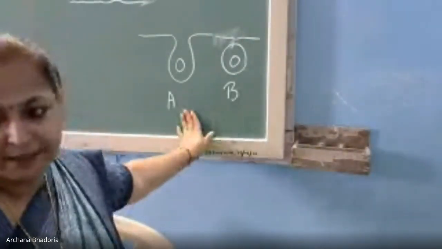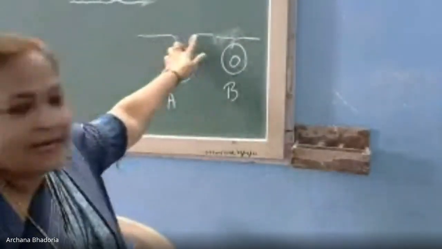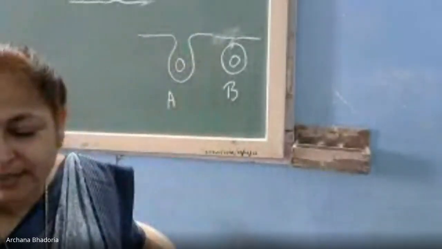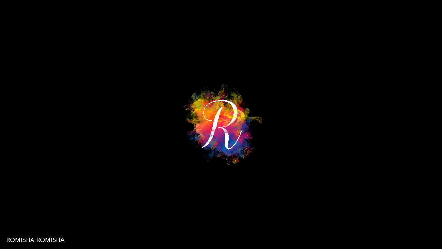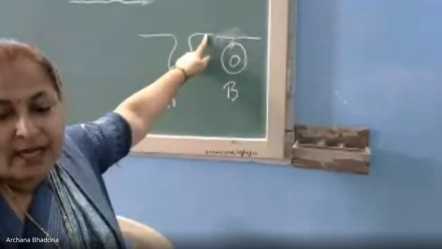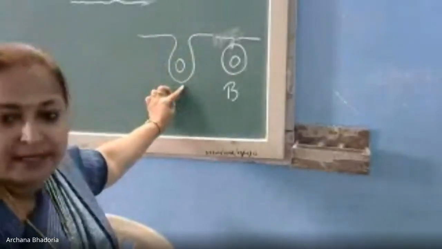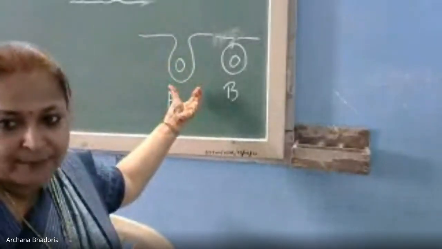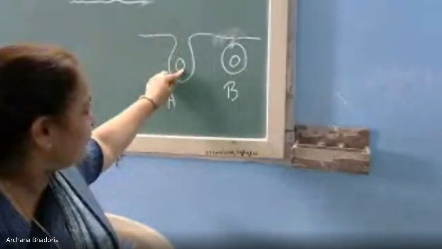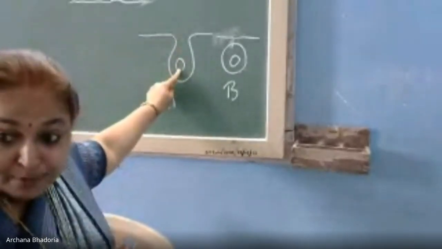Children, try to see this figure, just now what I have drawn. This is your plasma membrane. Can you see the figure on this board? Yes, ma'am. Now, when any food particle comes near the cell membrane, it will make a cup-like structure. This is a food particle.